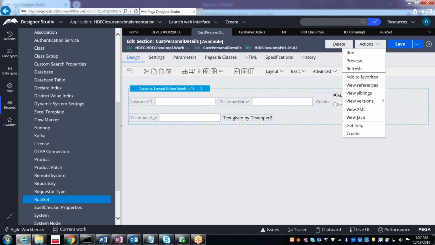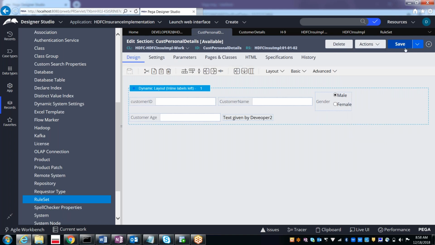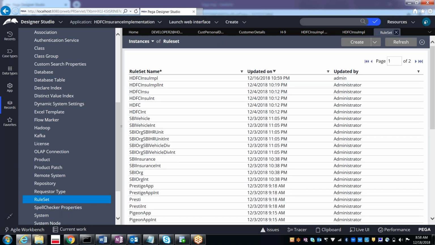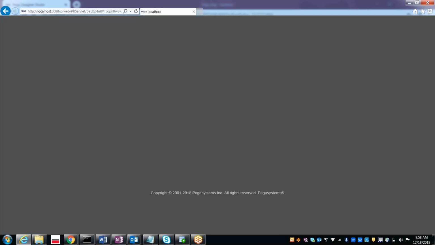But along with these three buttons, we will see the check-in and check-out option. Right now I have applied this option under the rule set. After that, you have to log off and re-login.